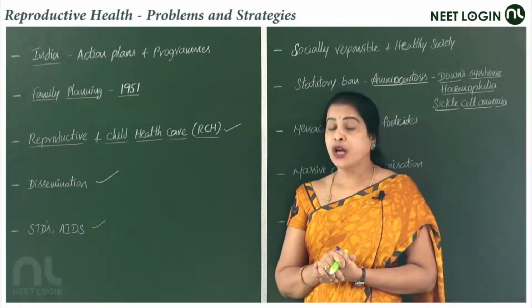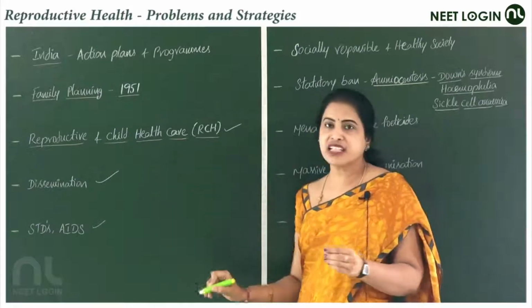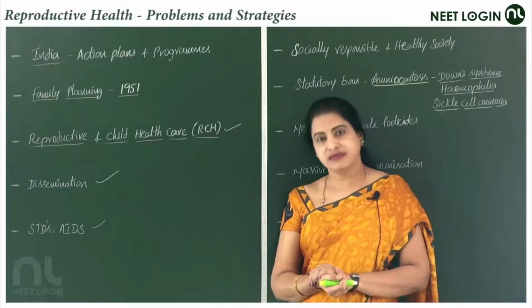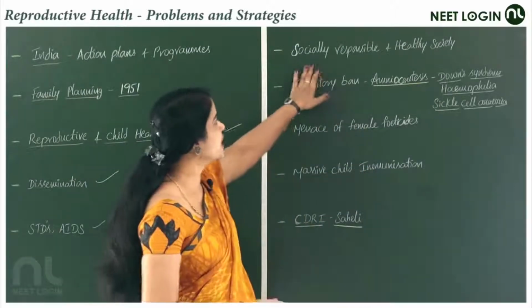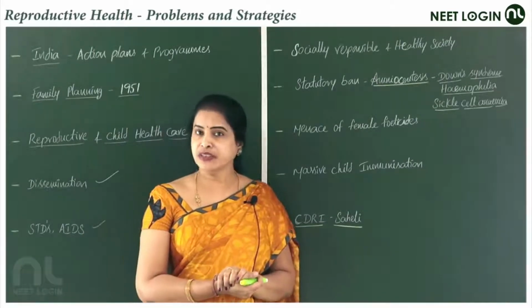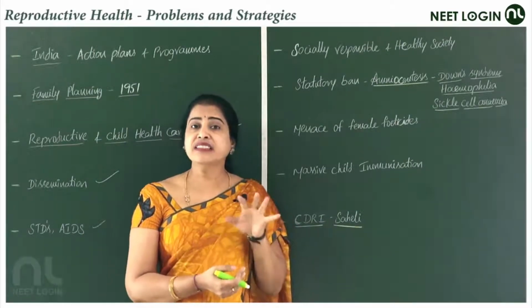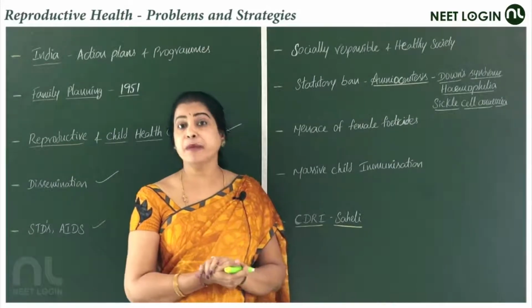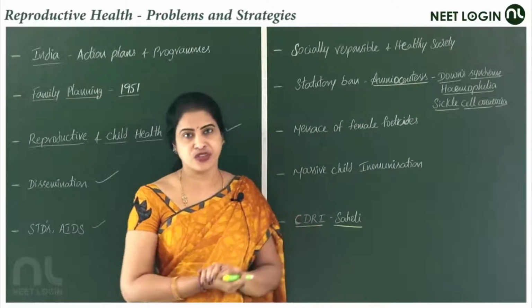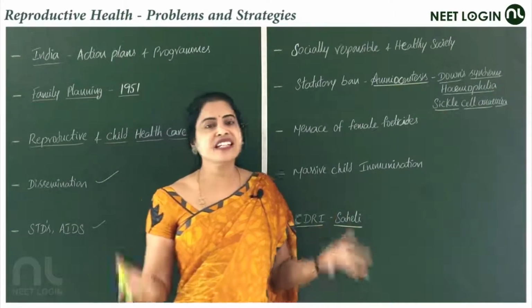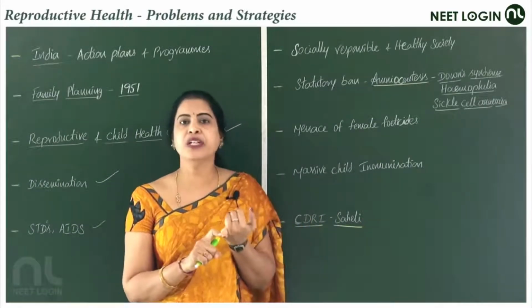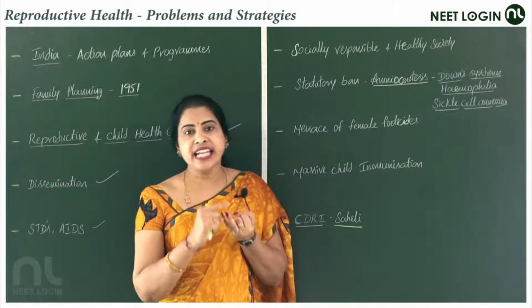Hope you understood why dissemination is needed, why this wide publicity is needed in order to make our nation a socially responsible and healthy society. And if we talk about the next thing here, it is several things, the stimulation of these things by the government and the NGOs in order to develop the infrastructures. Infrastructure support is needed. Without infrastructure support, you can't do anything. So infrastructure support is done, and also the medical assistance.